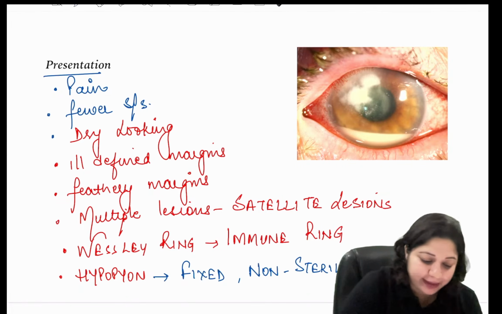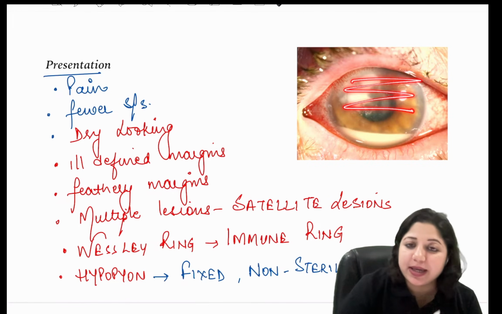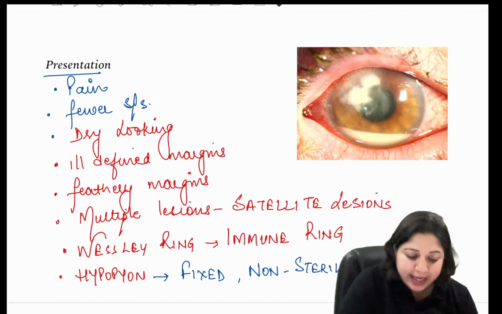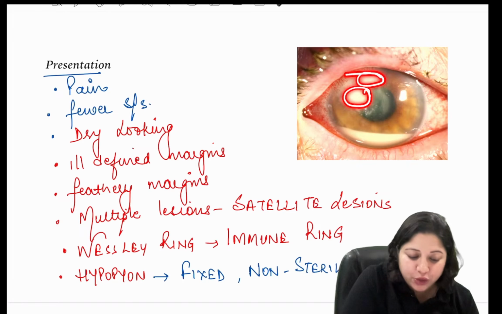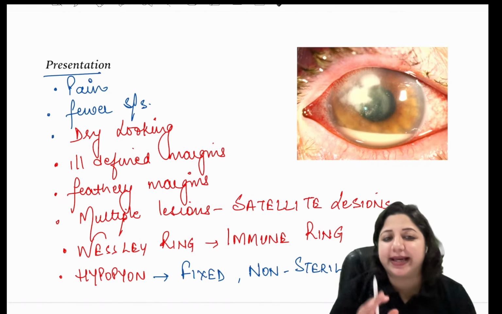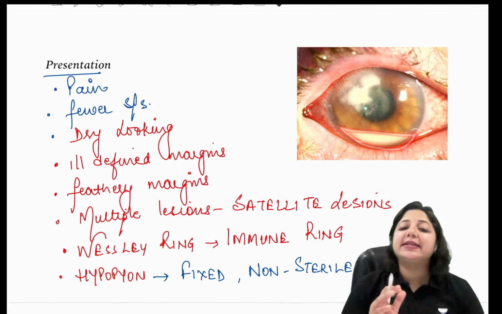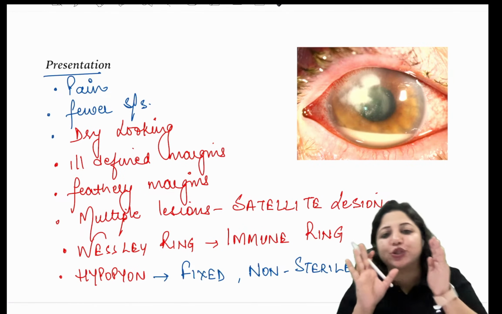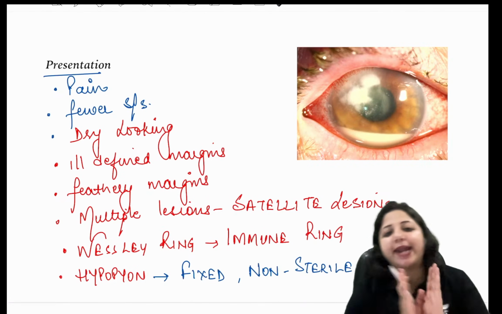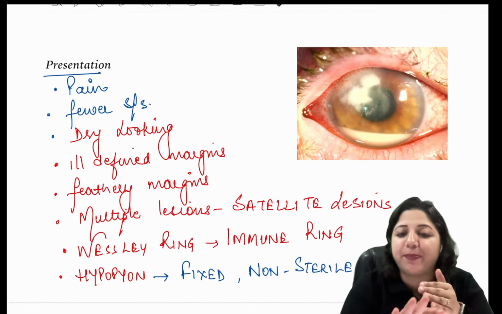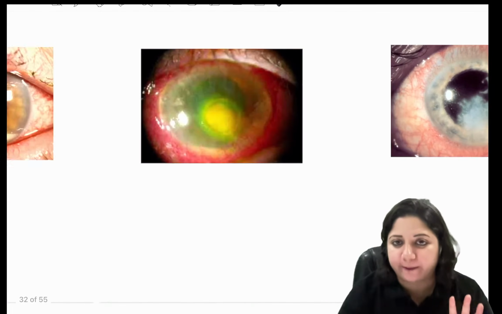So when you look at the image, it is a dry looking ulcer which has irregular margins, which has feathery margins. It has more than one lesion which are called the satellite lesions, and it will have a hypopyon. This hypopyon is fixed. It does not move when you tilt your head, and it is non-sterile. Why? Because fungus can actually penetrate the intact cornea.